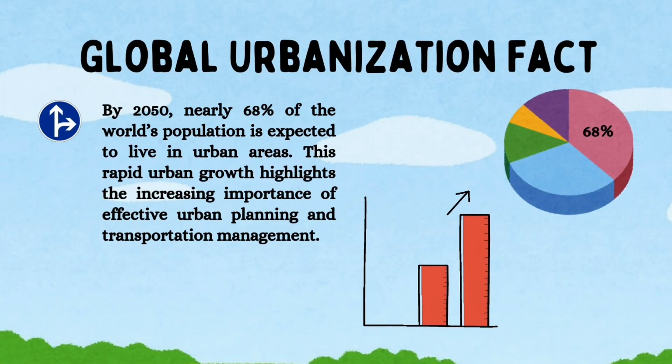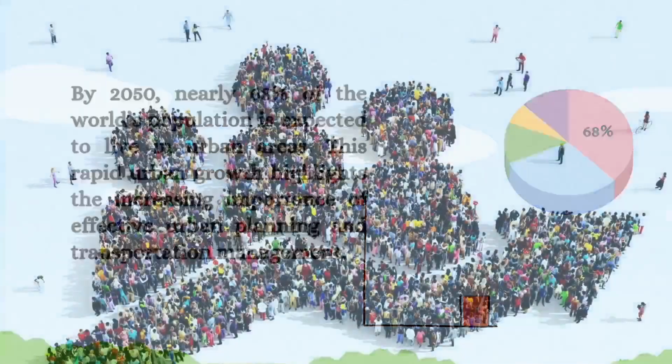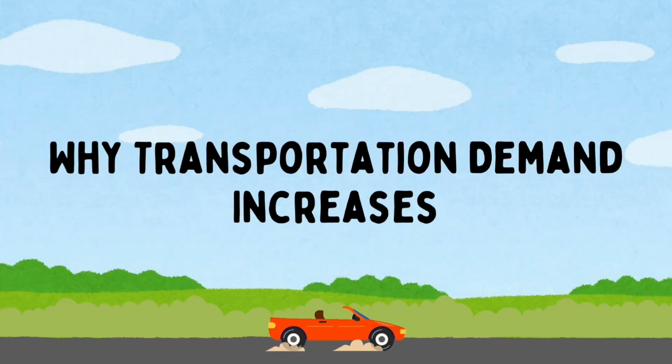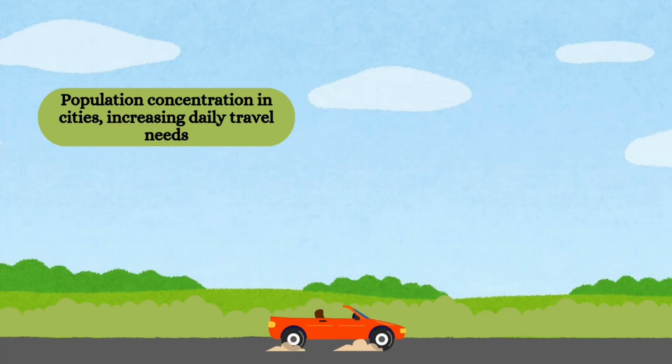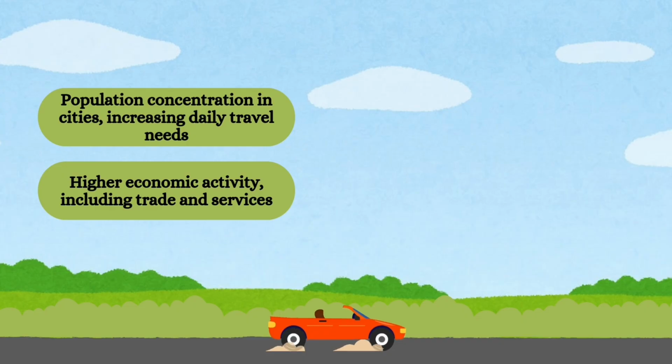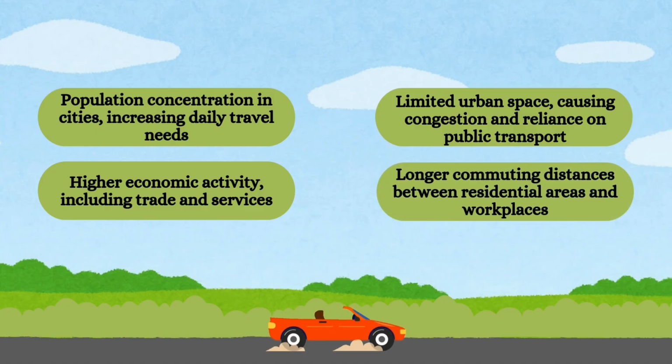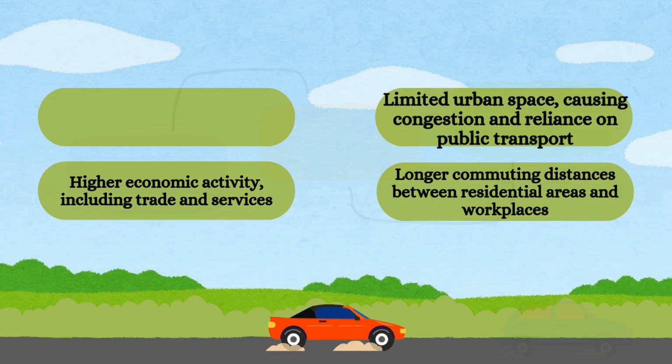Globally, urbanization is increasing at a rapid rate. By the year 2050, nearly 68% of the world's population is expected to live in cities. Why does transportation demand increase? It's because of population concentration in cities, increasing daily travel needs. Other than that, higher economic activity, including trade and services. Besides that, limited urban space, causing congestion and reliance on public transport. Lastly, longer commuting distances between residential areas and workplaces.